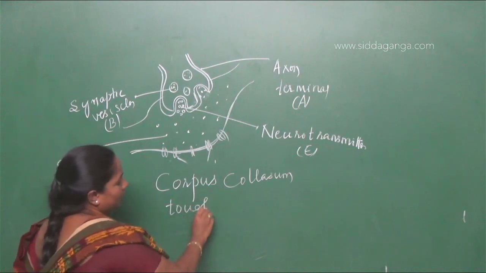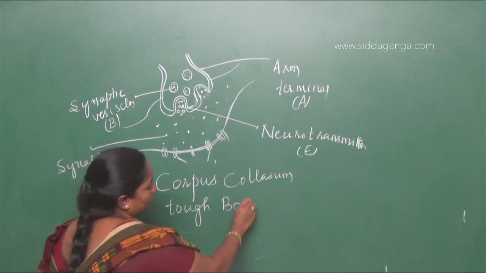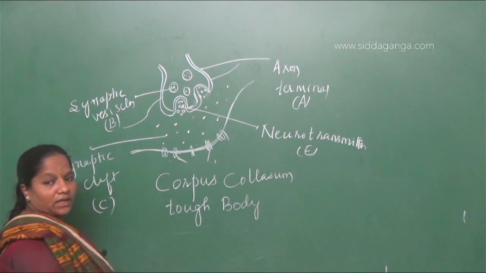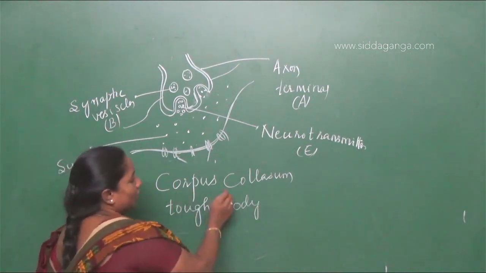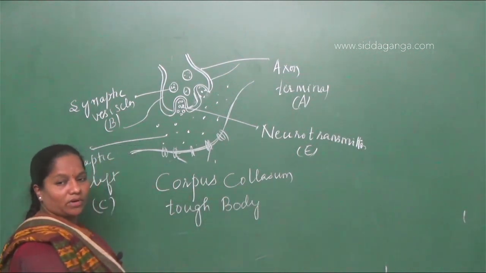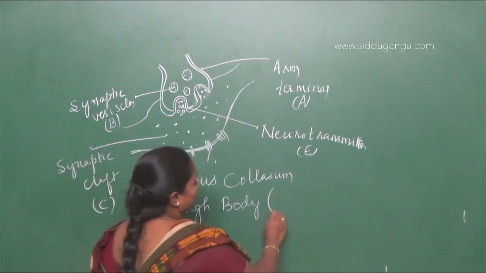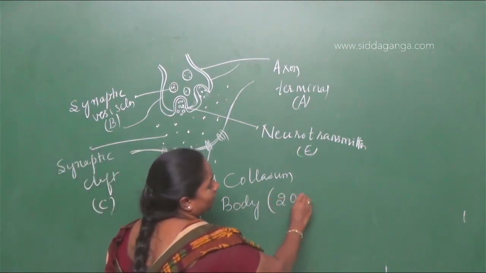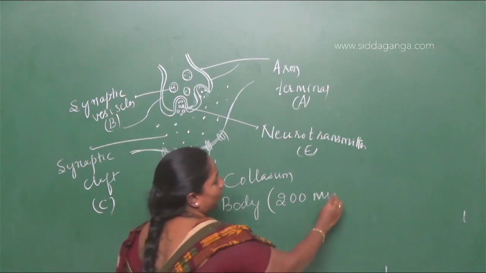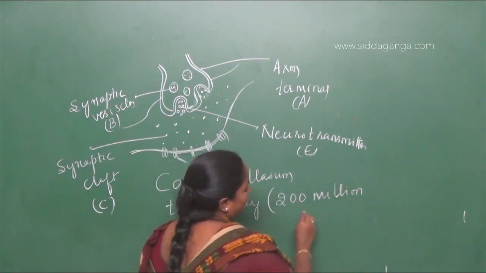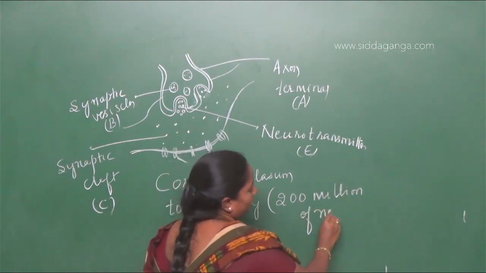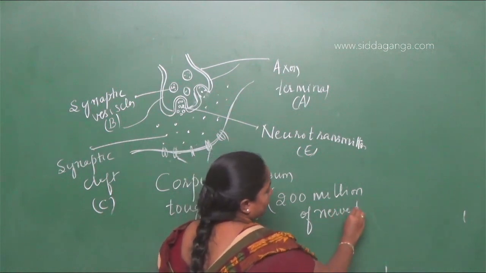It is a tough body structure. Corpus callosum is a tough body and it is highly rich in, they say, about 200 million neurons or nerve fibers.